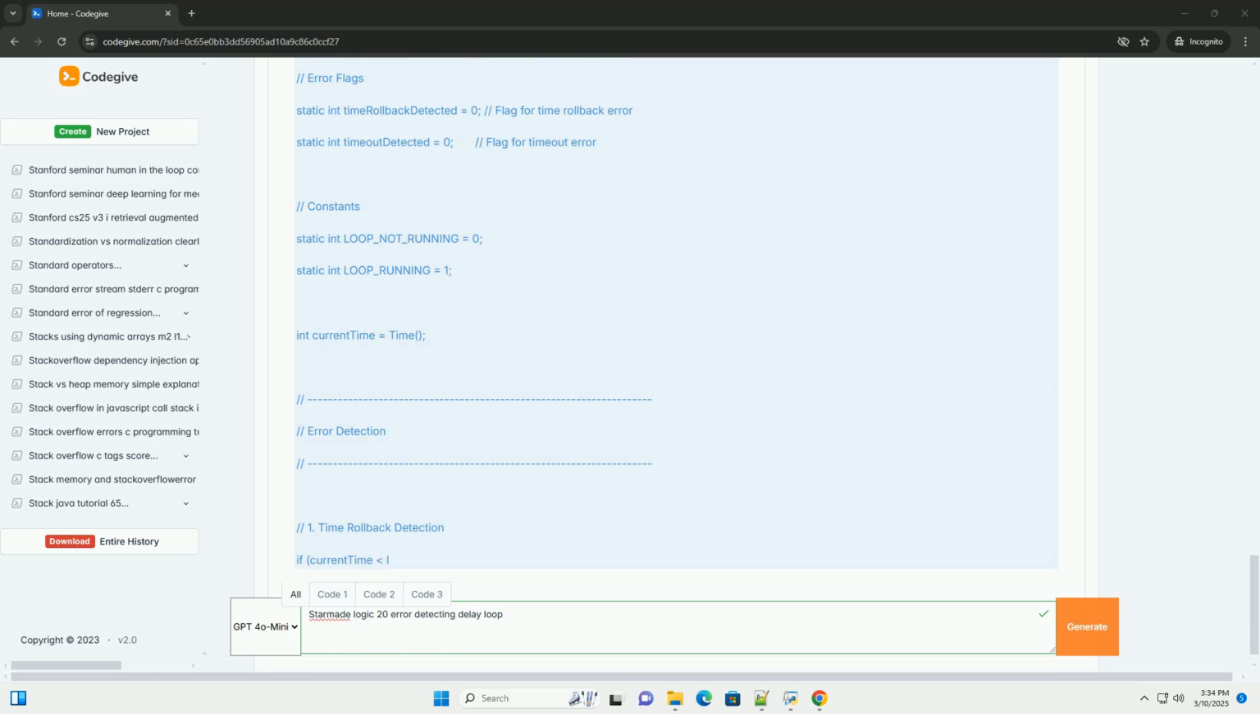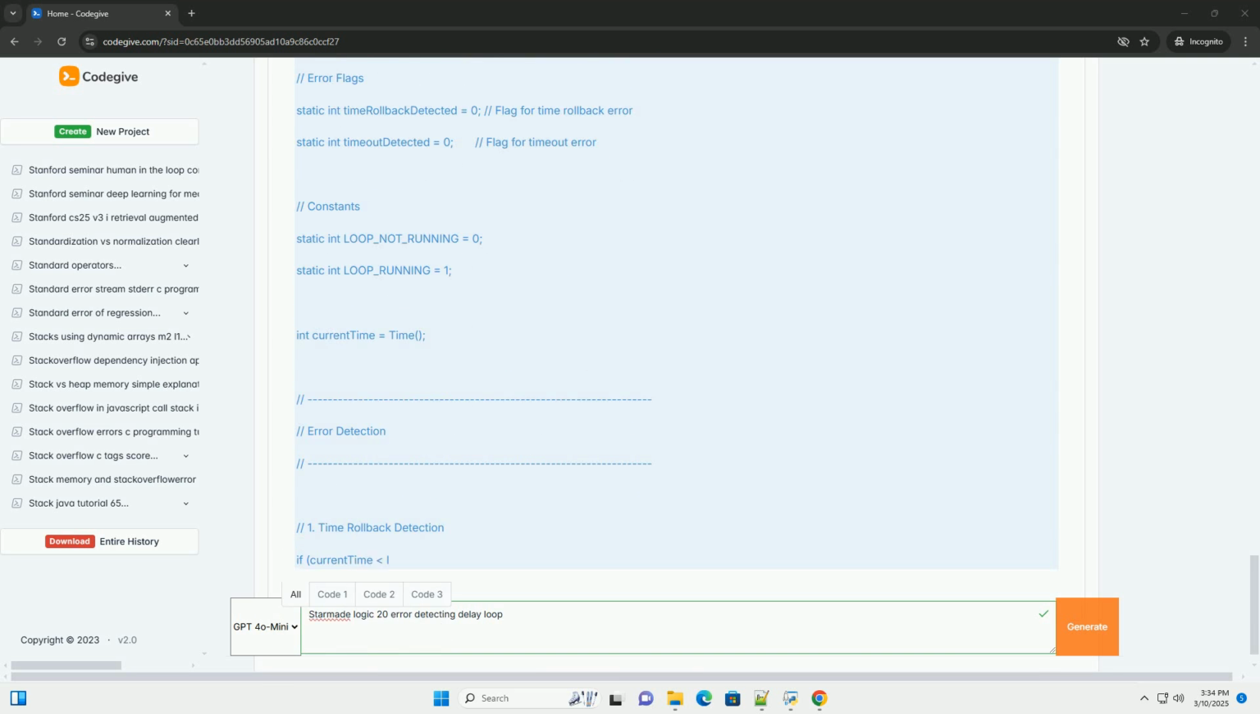Simplify. Start with a simple delay loop and gradually add error detection and handling features. This makes it easier to isolate and fix problems. Test thoroughly. Simulate power loss events, time jumps if possible, and other potential error conditions to verify that your error handling logic is working correctly.